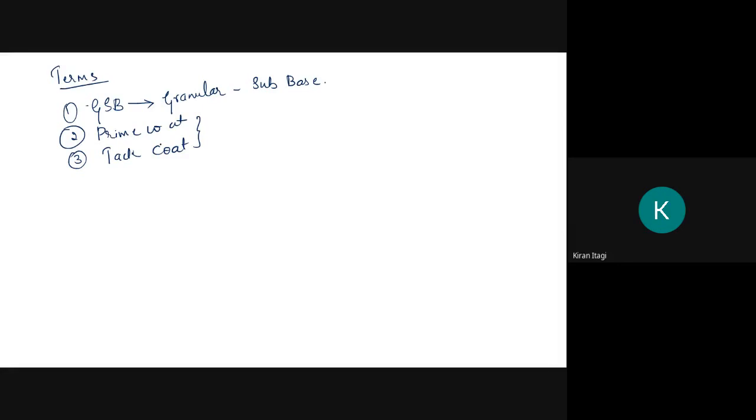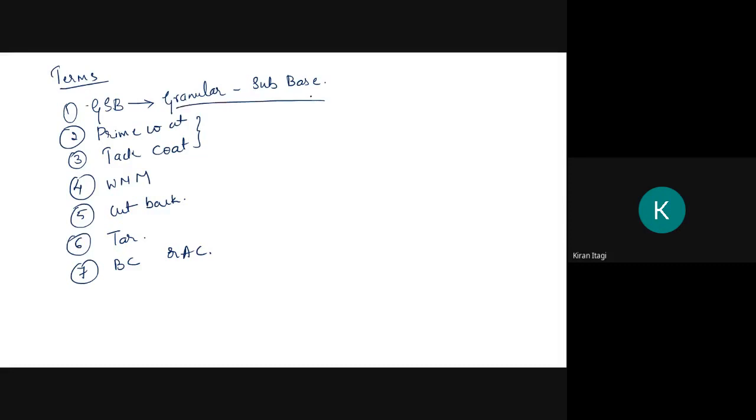The property of these two is the same: it acts as an adhesive material, just to bind the two layers. Next one, WMM, that is wet mix macadam. Fifth one, cutback. Next one, tar. Next one is bituminous concrete or asphalt concrete. We will see them one by one. The first one is granular subbase. I will show you the picture.